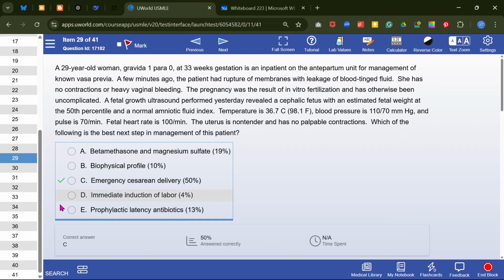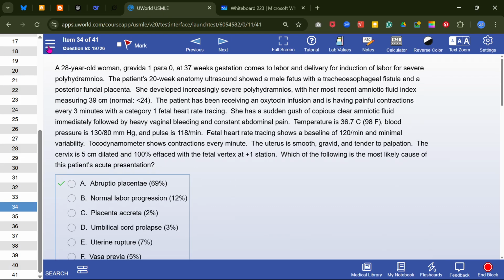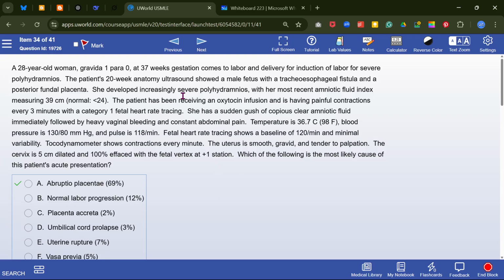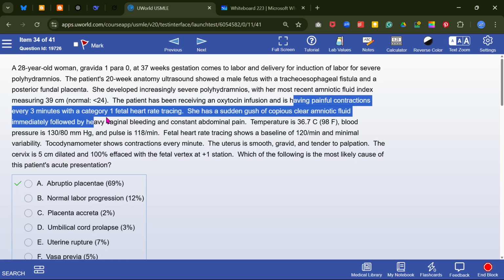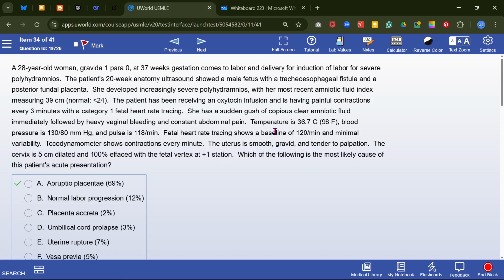And if we look at the final question, there is painful contraction and there is bleeding.